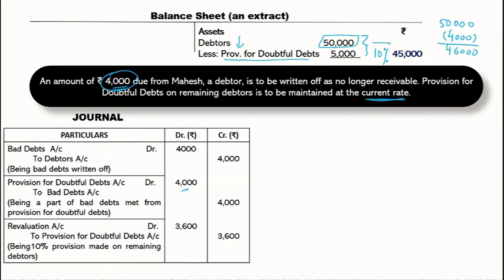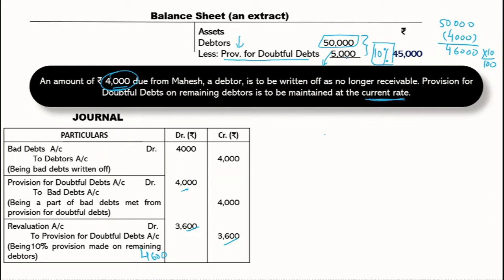So if I have to maintain a 10% provision, it will be 10% of this amount, which comes to 4,600. Okay, now 4,600 is supposed to be maintained, but if I see here, my provision amount is 1,000 rupees, which is already there. So I'm going to create a new provision of rupees 3,600. And of course, my provision for doubtful debts will increase, so it is a loss, so we are going to record it on the debit side.